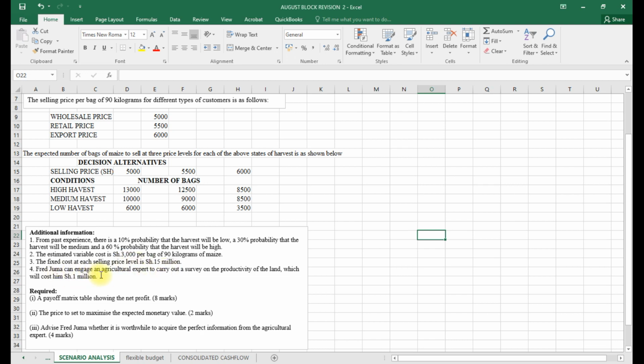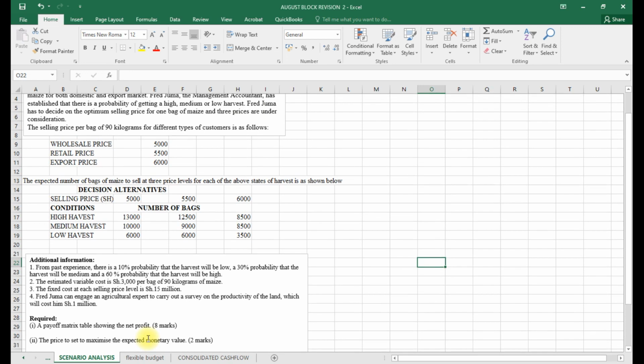Fred Juma can engage an agricultural expert to carry out a survey on the productivity of the land, which will cost him 1 million. So required, a payoff matrix table showing the net profit and the price to set to maximize the expected monetary value. Each and every time you see the word expected, just know we are using the probabilities. And advise Fred Juma whether it is worthwhile to acquire perfect information from agricultural experts. So that is the value of perfect information.